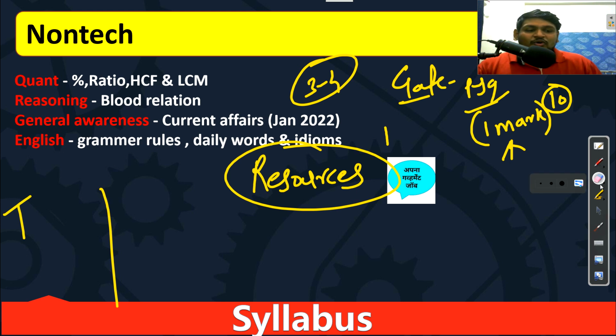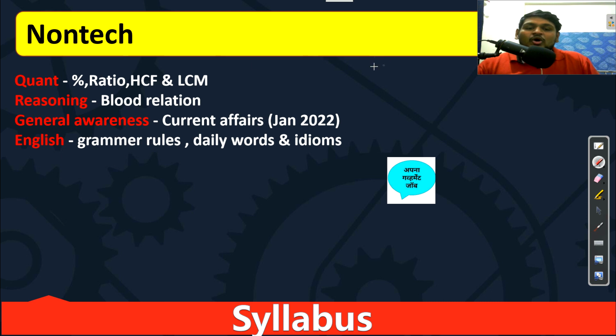Now next, for the non-technical portion, for quant and reasoning, R.S. Agarwal book is there, a very good book. Sometimes Nielit directly copy-pastes the questions and asks them in the exam. So complete practice of R.S. Agarwal is a must for Nielit. R.S. Agarwal aptitude is one book, and R.S. Agarwal verbal and non-verbal for reasoning. These 2 books are there.